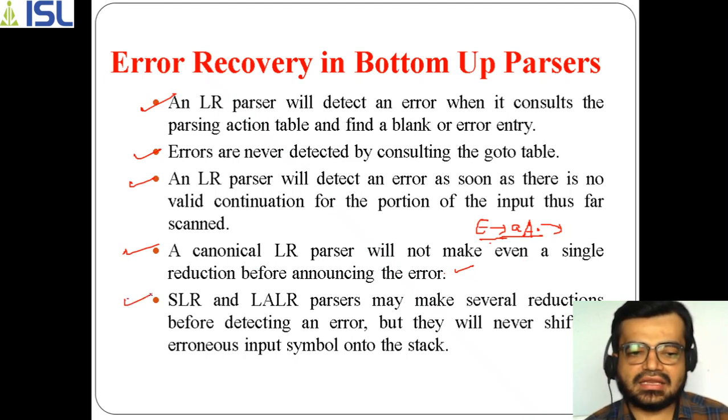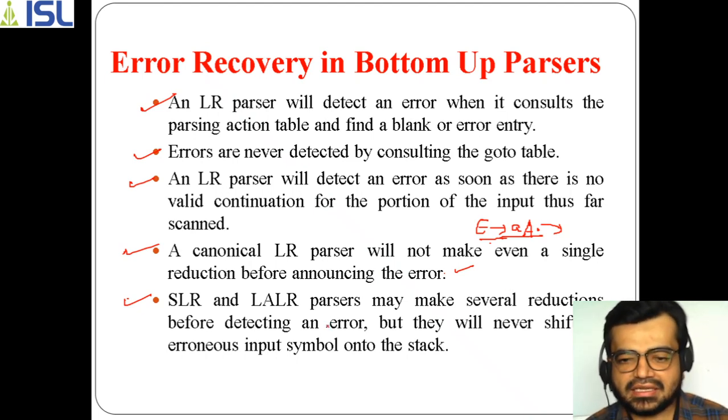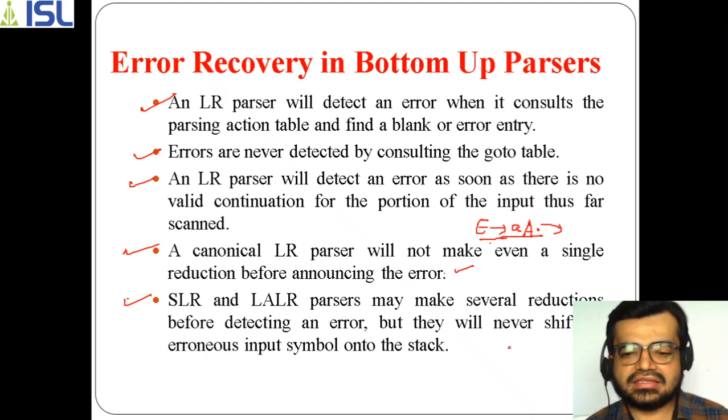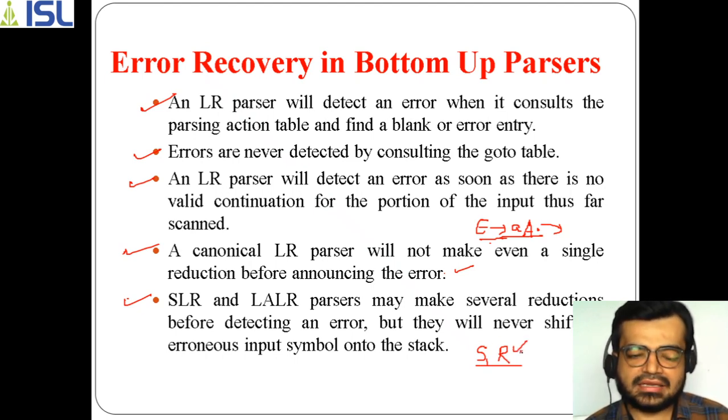And next is the SLR or LALR parser, which is the final parser. In this one, it can take several reductions before detecting an error. That means before detecting an error, reductions can happen. But one more thing in the last part is that they never shift an erroneous input into the stack. Because a bottom-up parser performs two actions, the shift operation and the reduce action. The reduce action can be performed in SLR and LALR parsers, but there won't be any shift operation